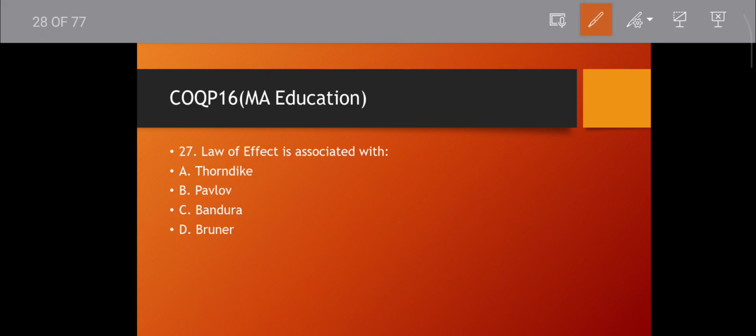Question number 27. Law of effect. Thorndike, Pavlov, Bandura, Bruner. Which one? That is Thorndike. Okay. It is one of the primary laws of Thorndike. Thorndike gives two kinds of laws, primary laws and secondary laws. Primary laws are three. Among them, law of effect is one, then law of readiness, then law of exercise.